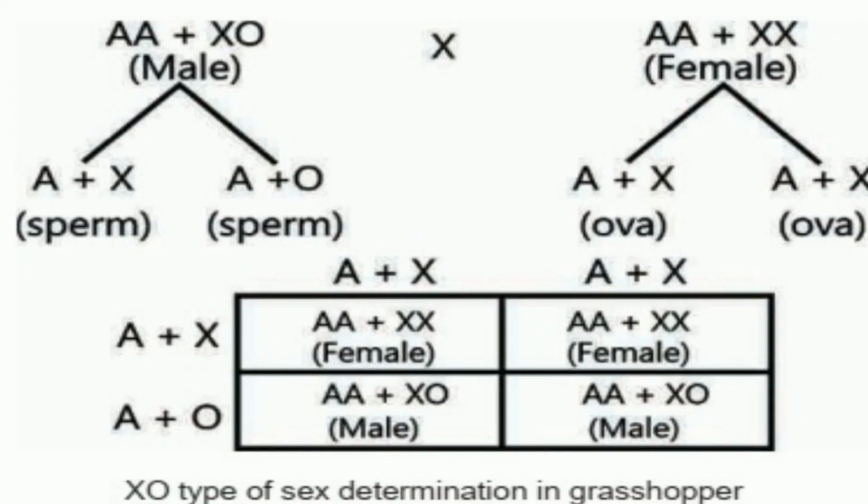Another system that we have to understand is called the XO-XX type. In 1902, an American scientist, McClung, reported that the somatic cells of the female grasshopper bear 24 chromosomes, whereas those of the males contain 23 chromosomes.